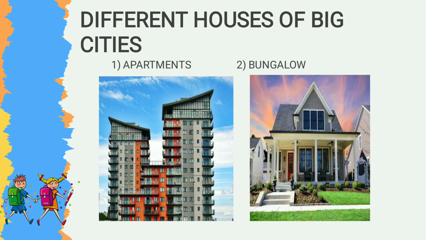In big cities, there are different types of houses. In the first picture, you can see apartments. These are multi-storied buildings. In the second picture, you can see a bungalow.